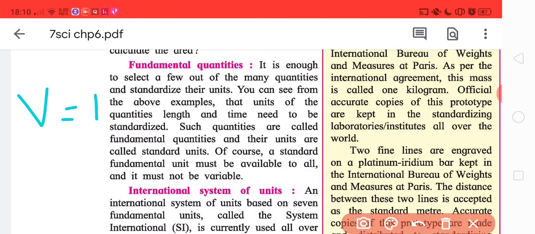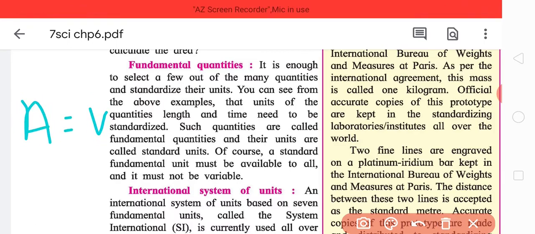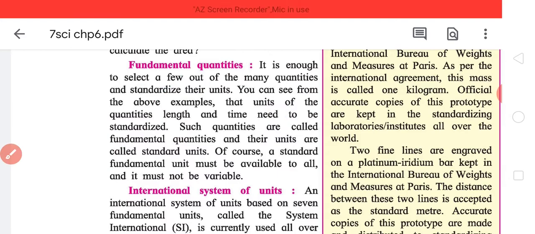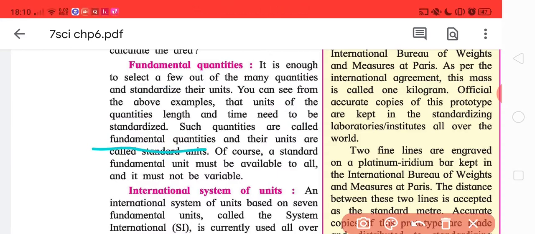Acceleration is equal to velocity upon time, basically the rate of change of velocity, which you will learn. Velocity is standardized, time is standardized, so acceleration is automatically standardized. Mind it, it is standardized indirectly because distance and time are both standardized. Such units are called fundamental quantities and their units are called standard units.